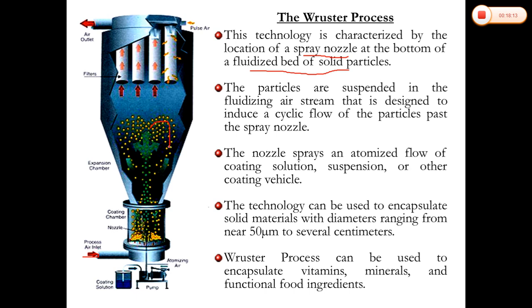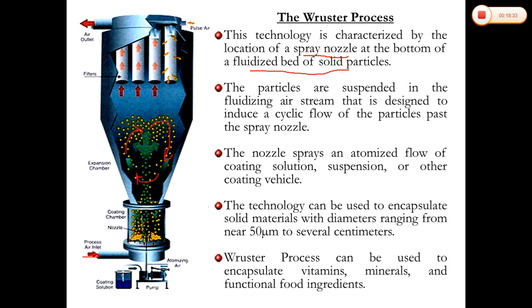This is called a cyclic flow, like this way, of the particles. Then the nozzle sprays an atomized flow of the coating solution, suspension or other coating vehicles.